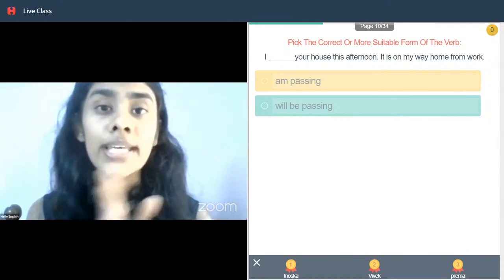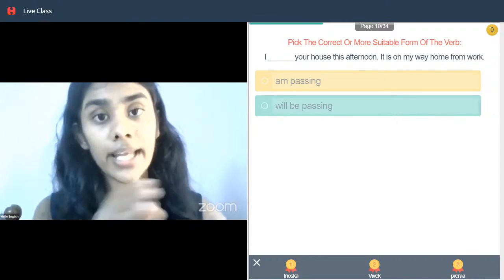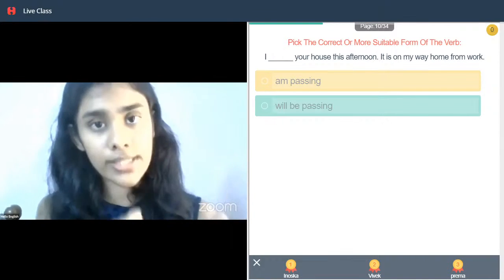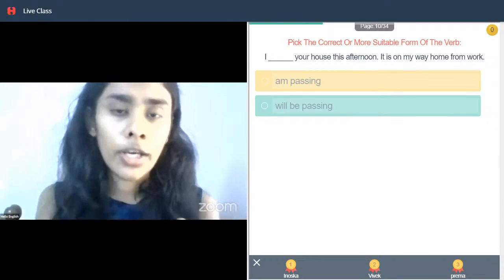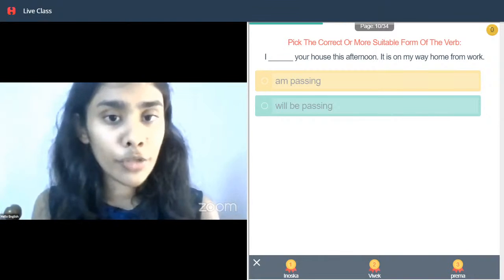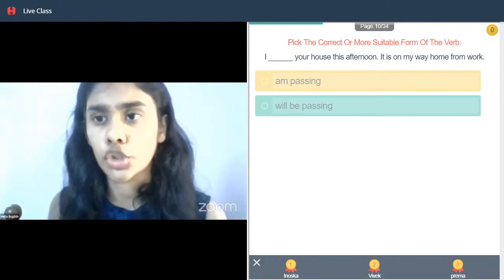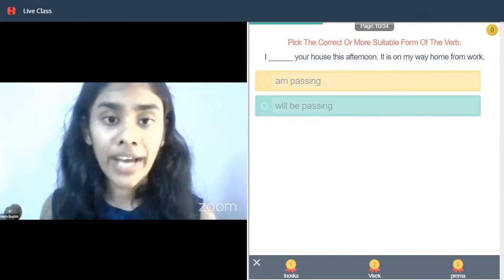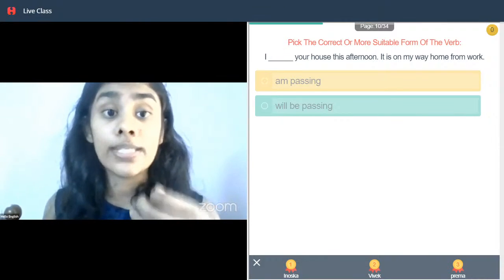If you are using "is to," are you using the continuous form there? No. In that form you are going to use to-be plus the base form. Whereas if you are using the future continuous, then you have to use the ing form. So it depends basically on the sentence structure. Understood? You don't have to get confused. You can use either one, but just make sure that you use the correct form.